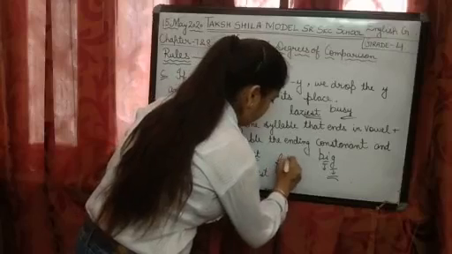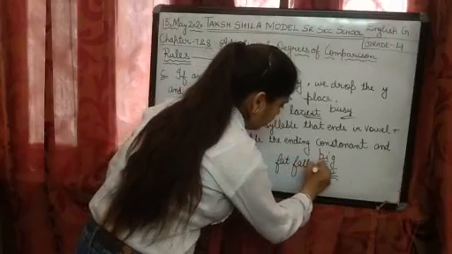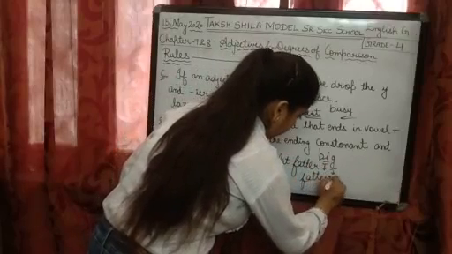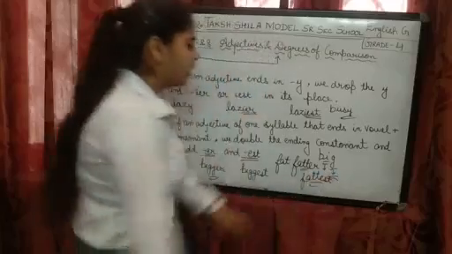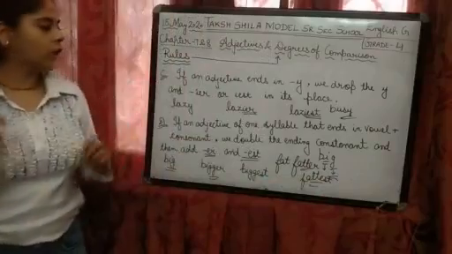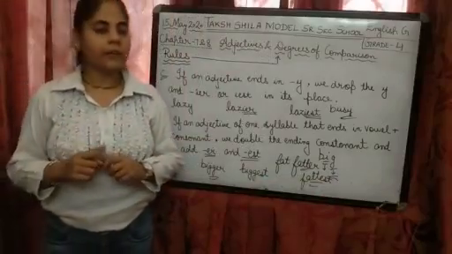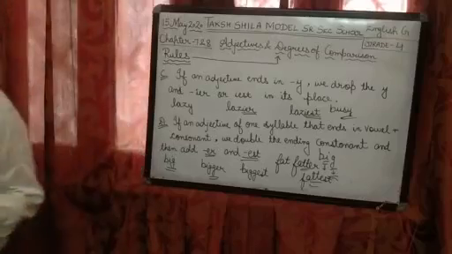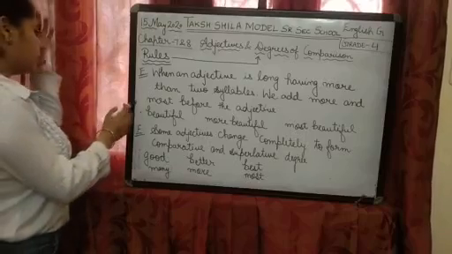Fat, fatter, fattest. Right? So we have doubled the consonant. Thin, thinner, thinnest. Hot, hotter, hottest. Red, redder, reddest. Now come to the next rule. Okay, now study the next rule.